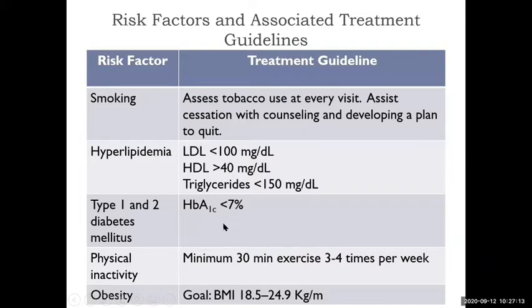Then the patient should go for a minimum of 30 minutes of exercise 3 to 4 times per week to improve the angiogenesis, right? So basically angiogenesis means production of new blood vessels. If an old blood vessel is being clogged due to the presence of atherosclerosis, new blood vessels have to be formed. These new blood vessels will be formed only when the person is doing sufficient physical activity.